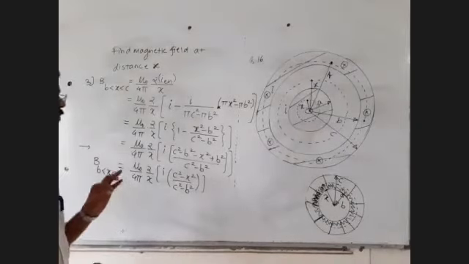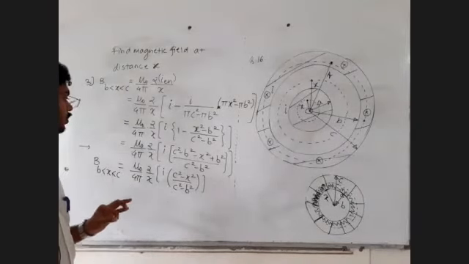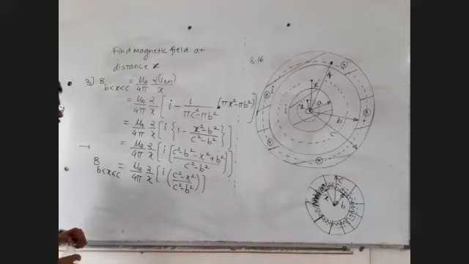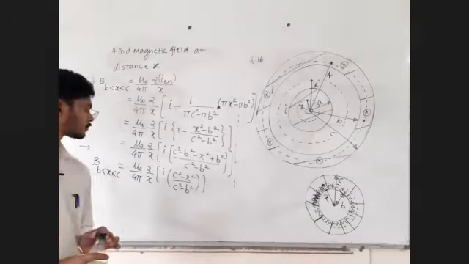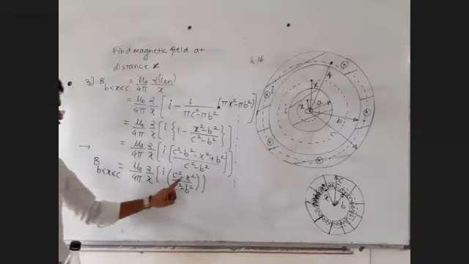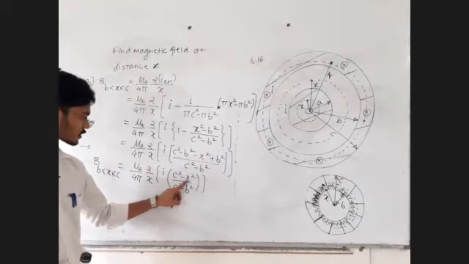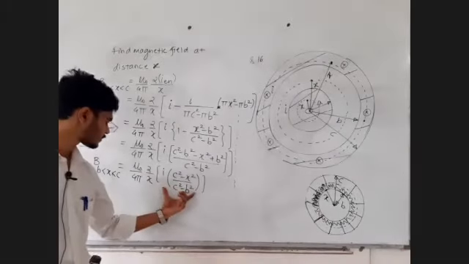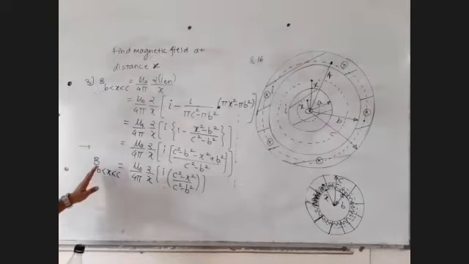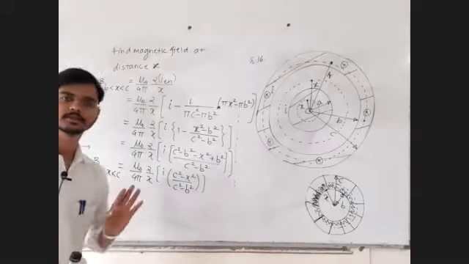Just the proportionality is what you need to understand. As this value of x increases, this bracket decreases. That's it. So the magnetic field will go on decreasing.